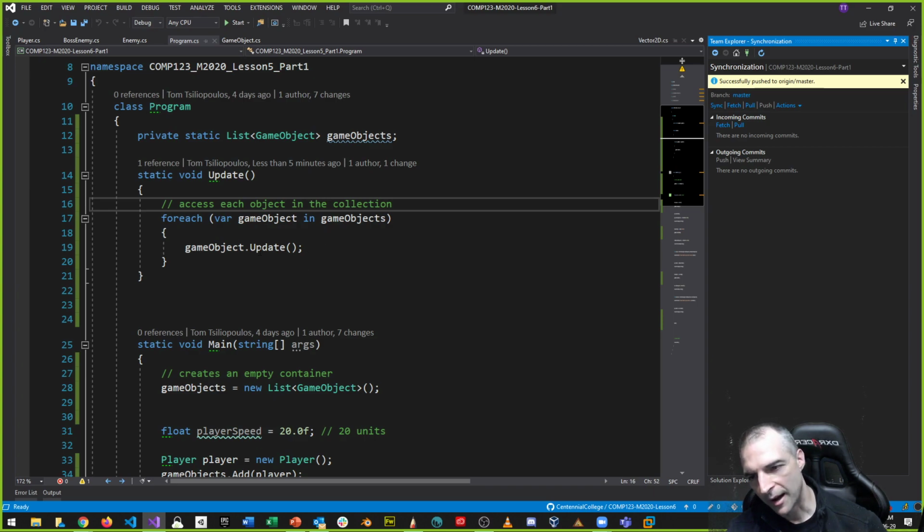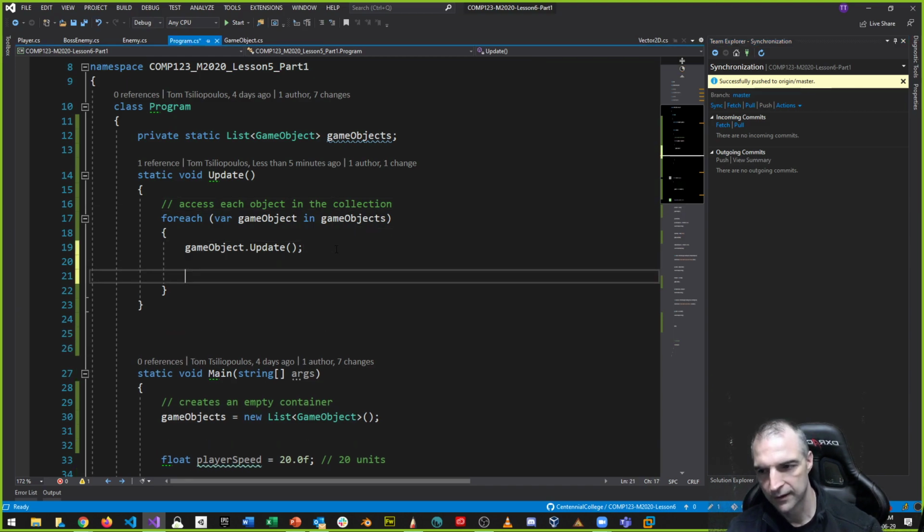So this is cool. I want to update everything, but what if I want to check the name of each object in game objects? When I go through and check the game object name, if the game object, as an example, is called player, then I want to do something.